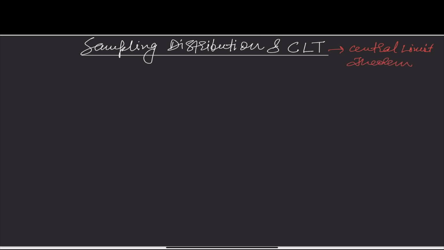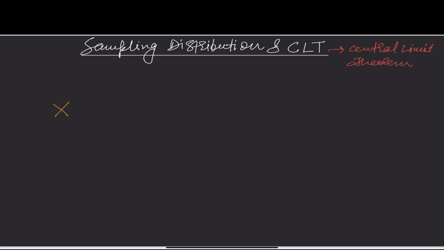Fine. We will come to central limit theorem a little later, but first let us understand what is this sampling distribution. So I will try to explain this with the help of an example. Let us assume a random variable x.